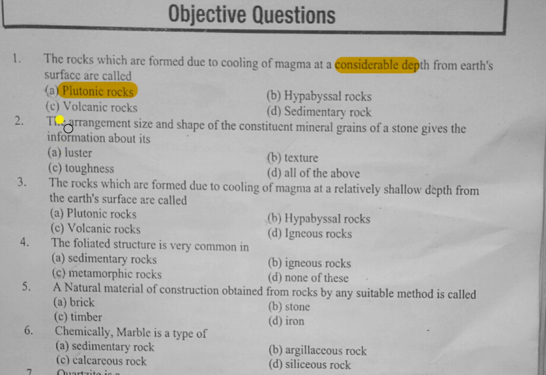Similarly, let's move to the next question. Here is question number 2: the arrangement, size and shape of the constituent mineral grains of a stone. This means the shape and size of the constituent minerals of the stones give the information about its texture, right? Texture.